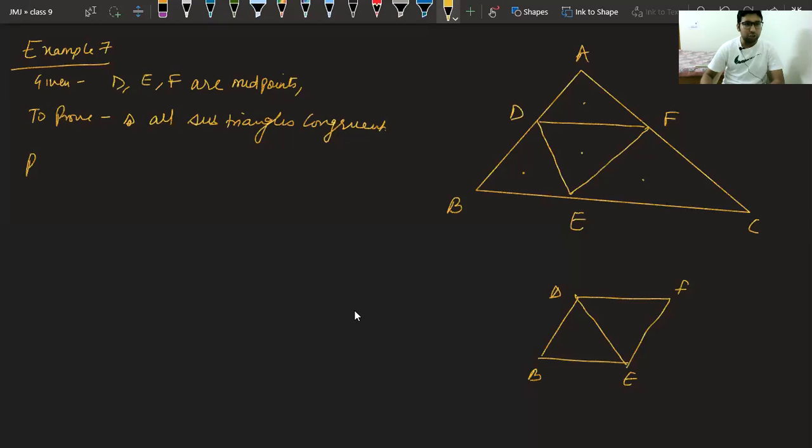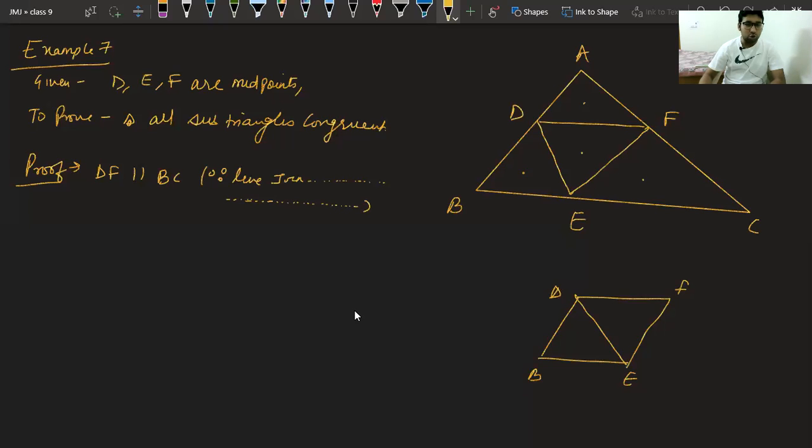So let us start with the question. And I have told you, before coming to the main figure, we should first accumulate all the required things. First thing we can say that DF is parallel to, class, please answer. First thing we can say, DF is parallel to BC. Very good. Why? Because we have studied that the line joining midpoints of two sides will be parallel to the third side and is half of it.